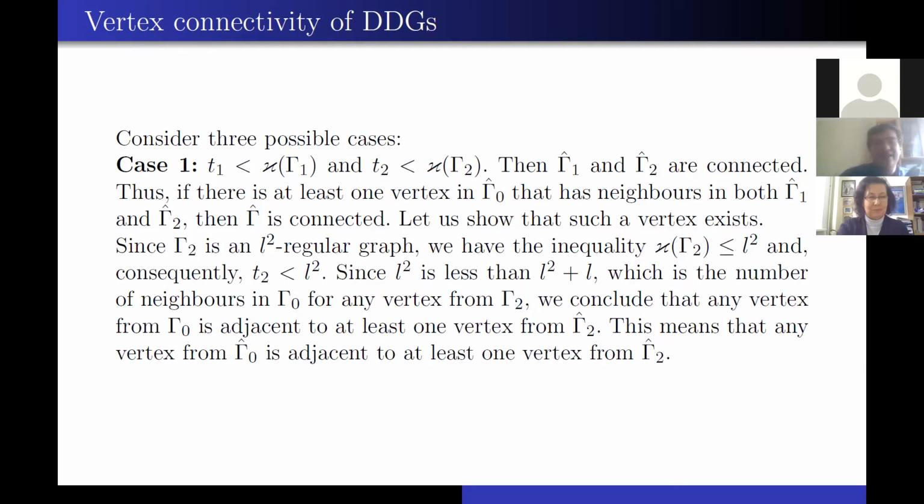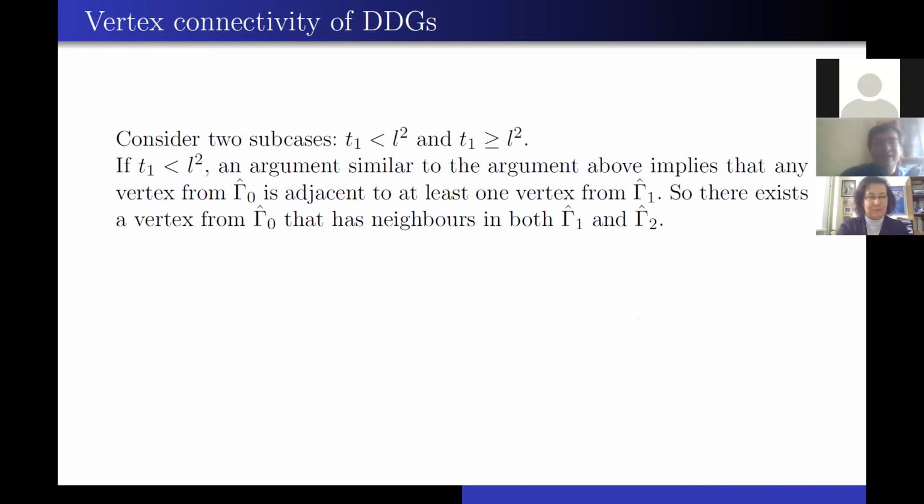This means that any vertex from gamma 0 hat is adjacent to at least one vertex from gamma 2 hat. And there are two subcases for T1: the first is T1 less than L squared, and the second is T1 greater than or equal to L squared.